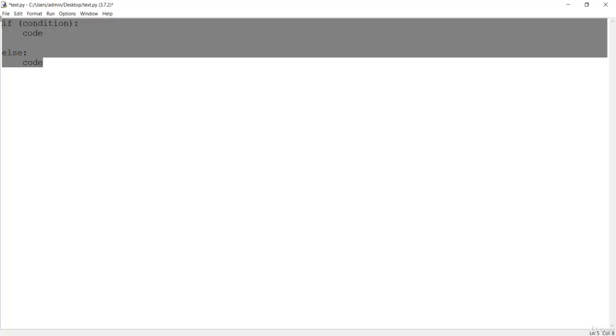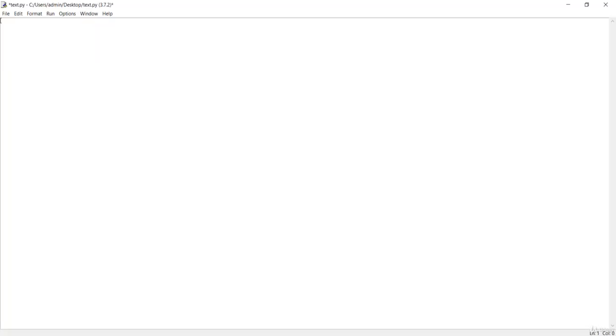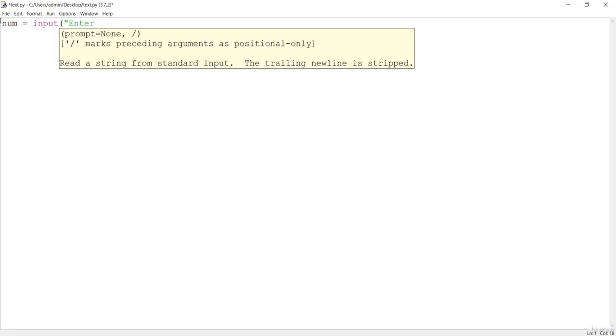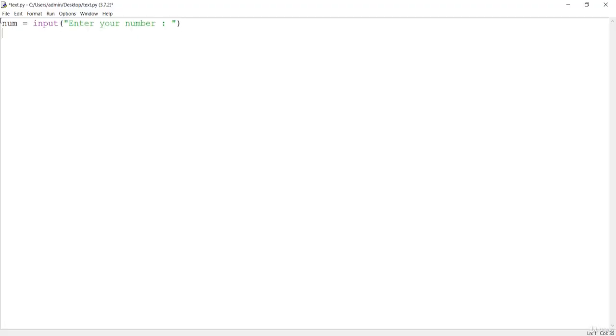Let's create a program to check if a number is positive or negative. First of all, instead of just giving the number, let's take the number as input from the user. I'll say enter your number as the message for the user.